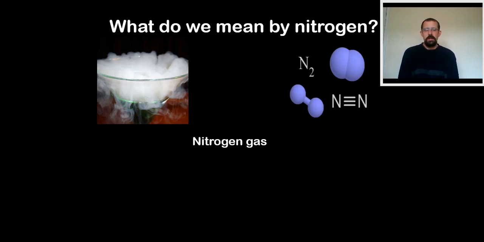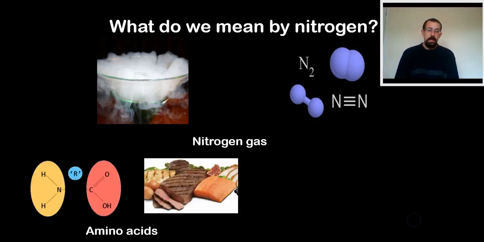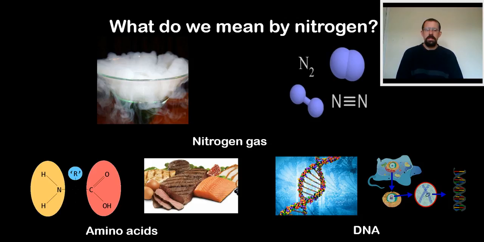However, in the nitrogen cycle, that nitrogen is found in lots of different types of compounds and molecules. In organisms, plants, fungi, animals, bacteria, protista, it's found in amino acids, in a part called the amine group. Amino acids are what makes up proteins found in muscle, making enzymes, hormones, and it's also found as part of DNA, the coding molecule that's found in every single cell of your body that tells the body how to make the characteristics and so on.